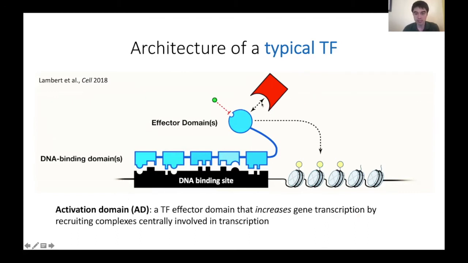So I'll be focusing on activation domains, or ADs. And these are effector domains that specifically increase transcription of a gene. And they do so often by recruiting complexes centrally involved in transcription.